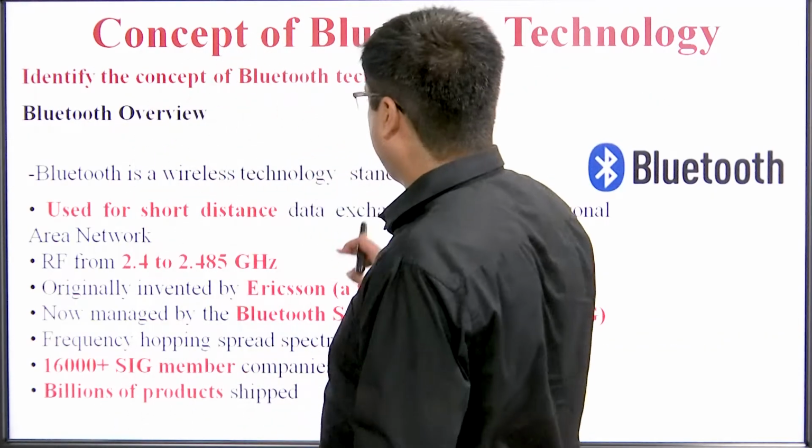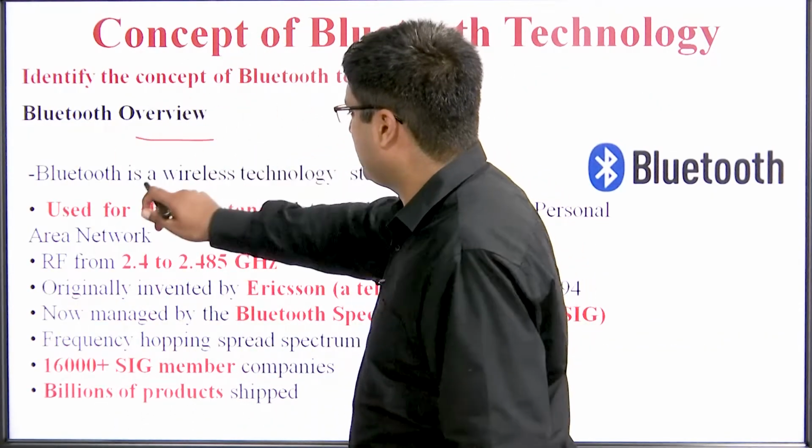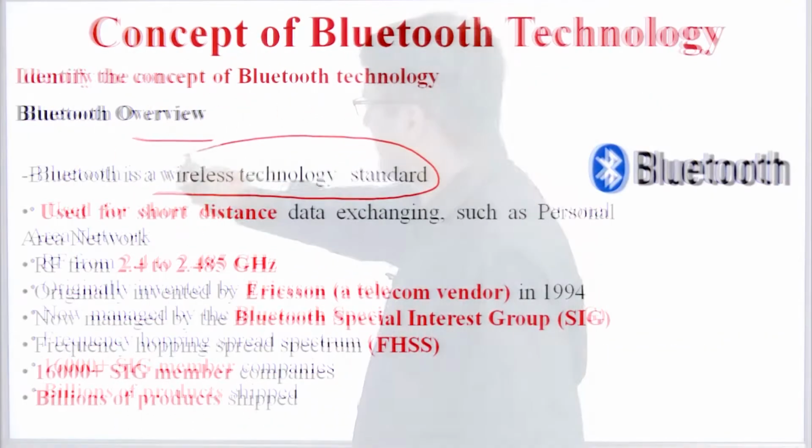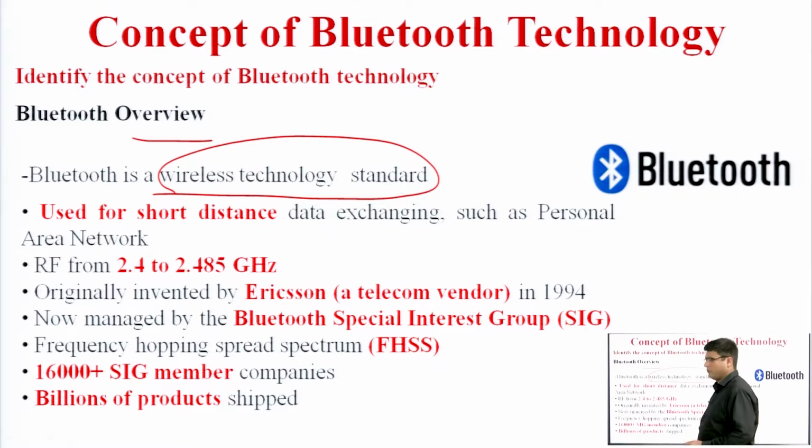Bluetooth is a wireless technology standard. It works in wireless mode, not wired mode. We just need to connect two devices, and after connection we can share data between the two devices. What is the meaning of standard? Standard means it has some standards and protocols under which all the devices are configured for Bluetooth. So, we are following some standards.